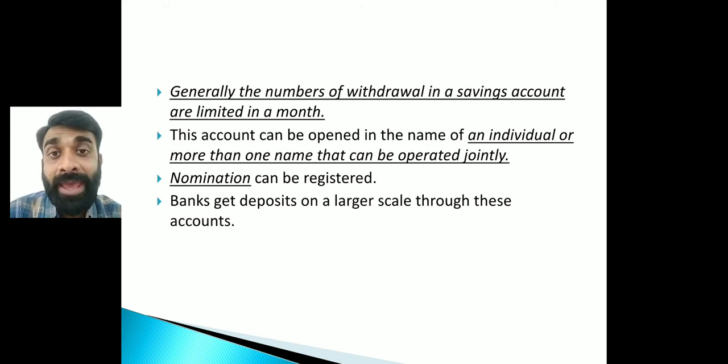Generally, banks get the maximum deposits from this account, that is the savings account, because it is for common people. Each and every person has this bank account. And with the initiative of the government nowadays, every person is becoming aware and using the bank account for payments, to save money and everything. Getting my point? So first is the savings account.